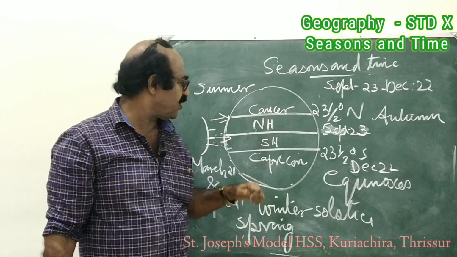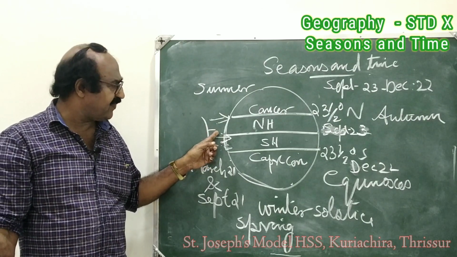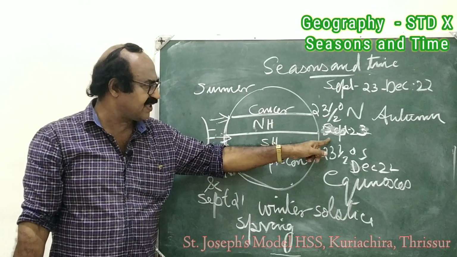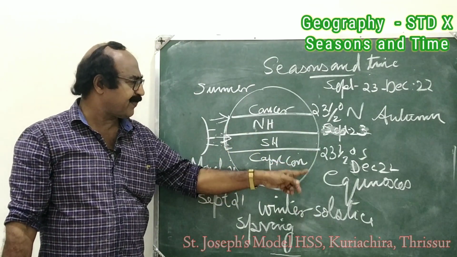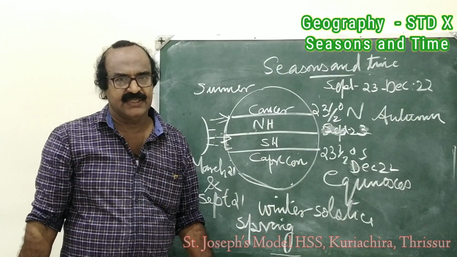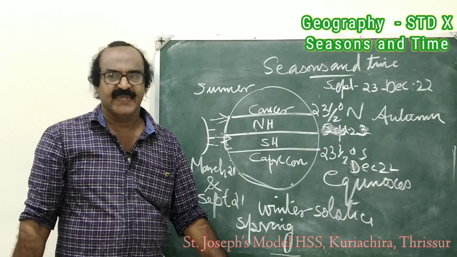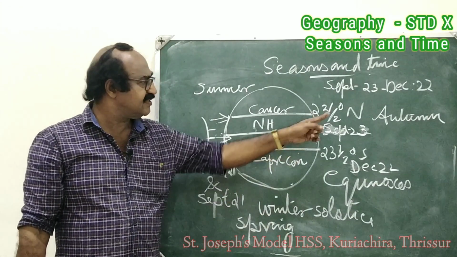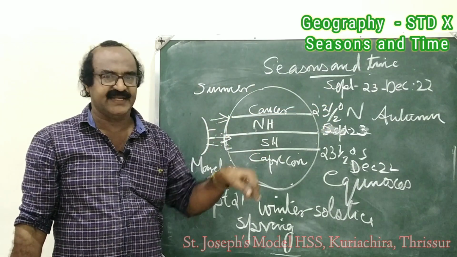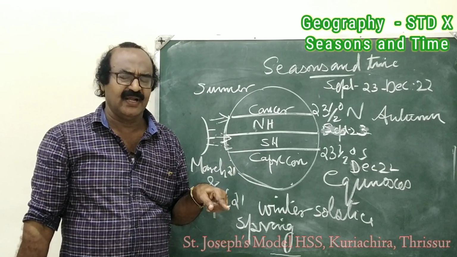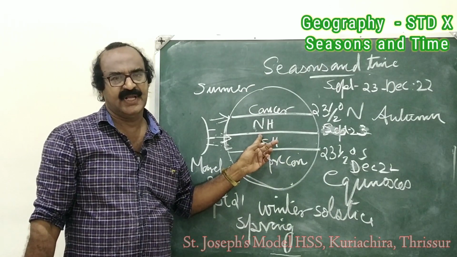I shall say once more, the sun moves from the equator on September 23 and reaches vertically over the Tropic of Capricorn on December 22. This day is known as a summer solstice. That is known as a summer solstice. Then this day, what is happening? Shortest day and longest night is happening in the northern hemisphere.